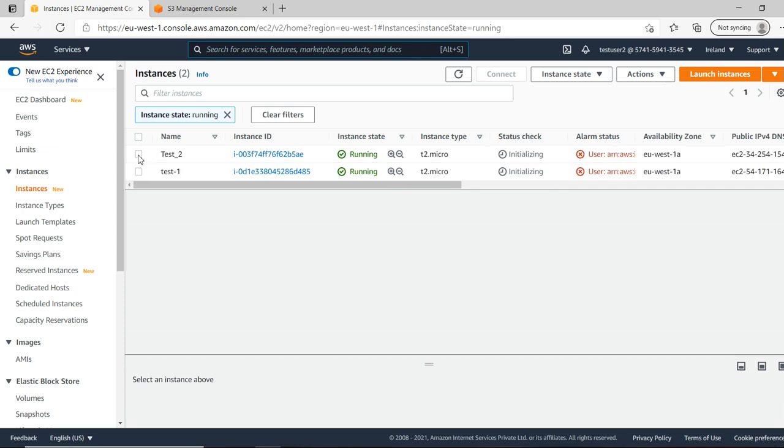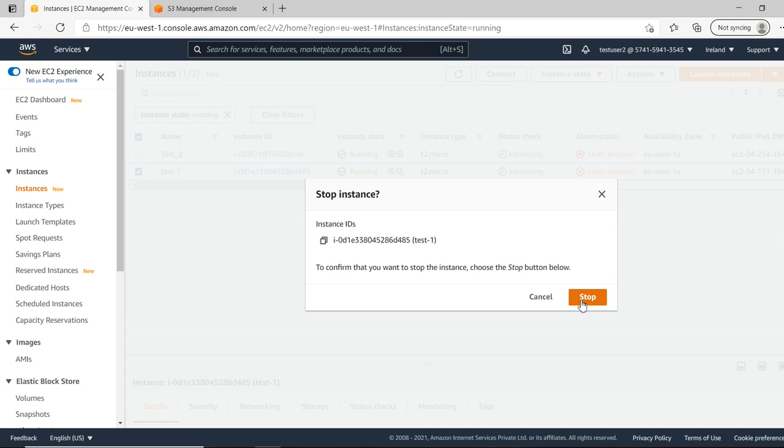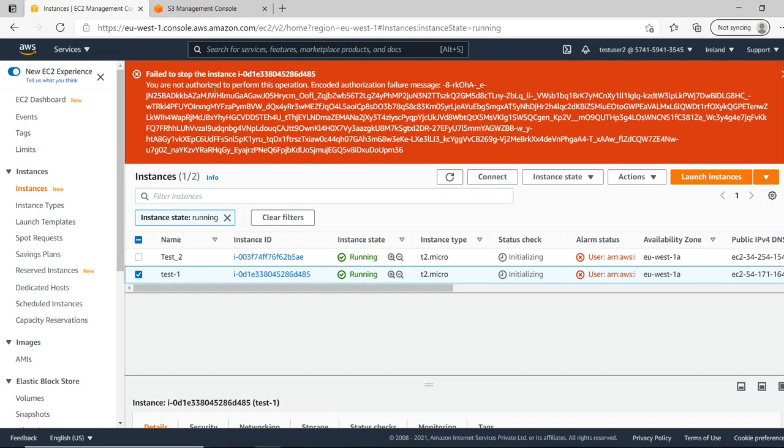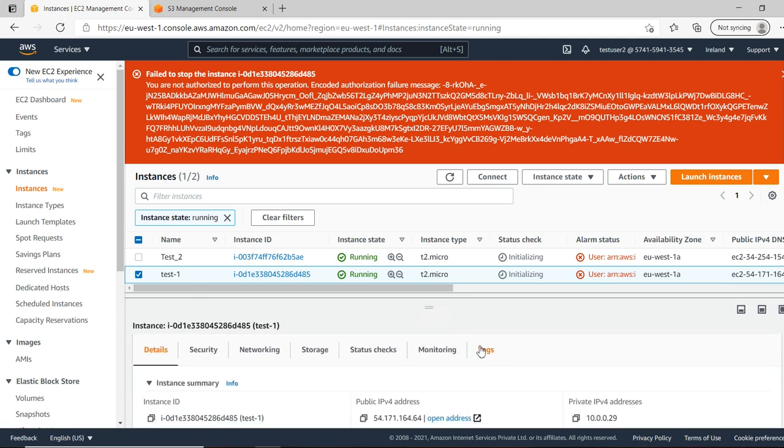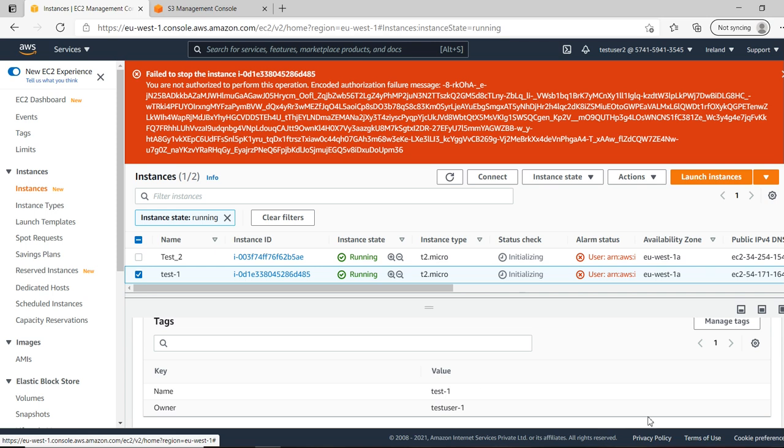Now what I will do, test user 2, right? Now I'm logging in and taking action on the test user 1 server. See, failed to stop the instance because you are not the owner for this one. You are not the owner of test user 1. So what are the tags we have? See, test user 1.